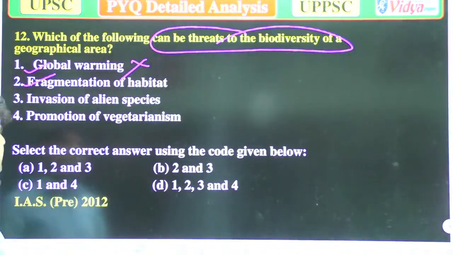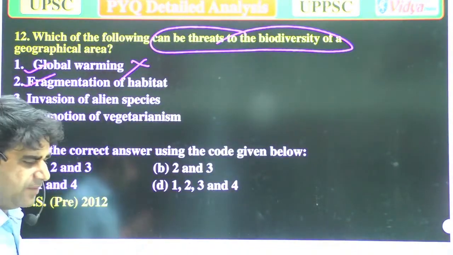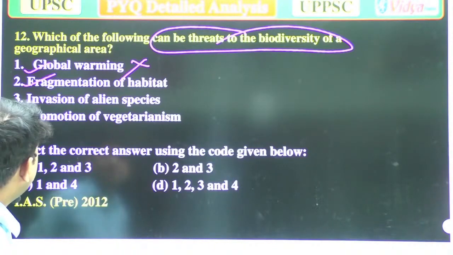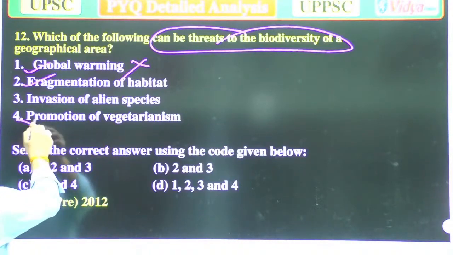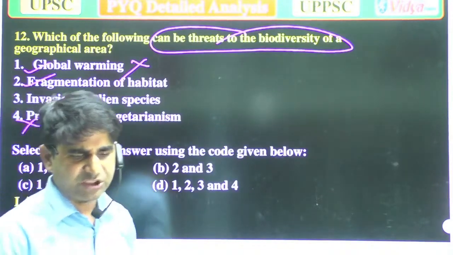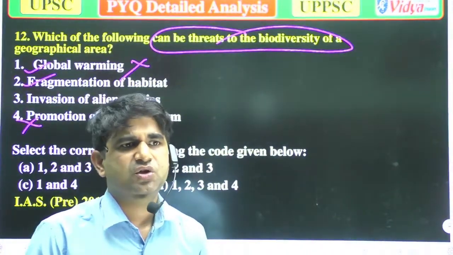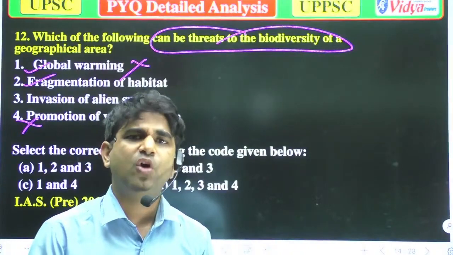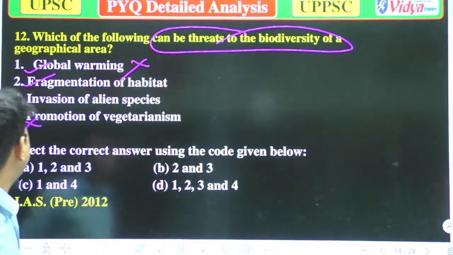Next, invasion of alien species. And option D, promotion of vegetarianism. Promotion of vegetarianism is not the correct answer, because if there is more vegetation, it will not harm the whole biodiversity area. So that could not be the correct answer.